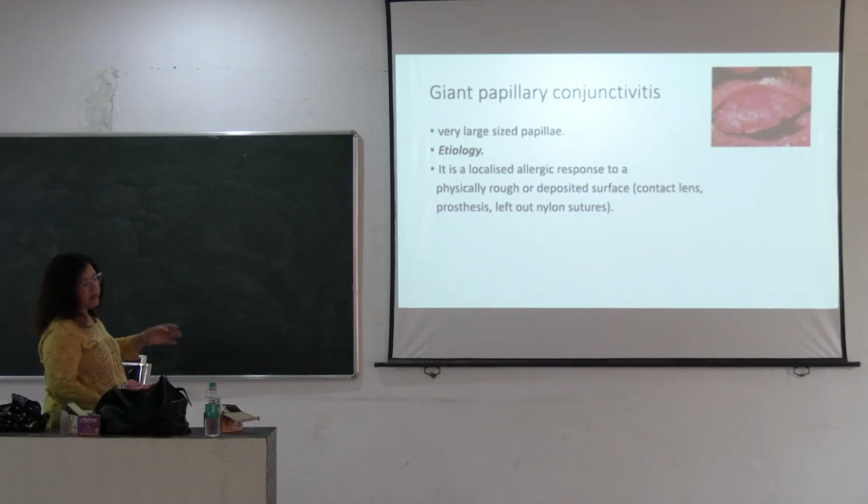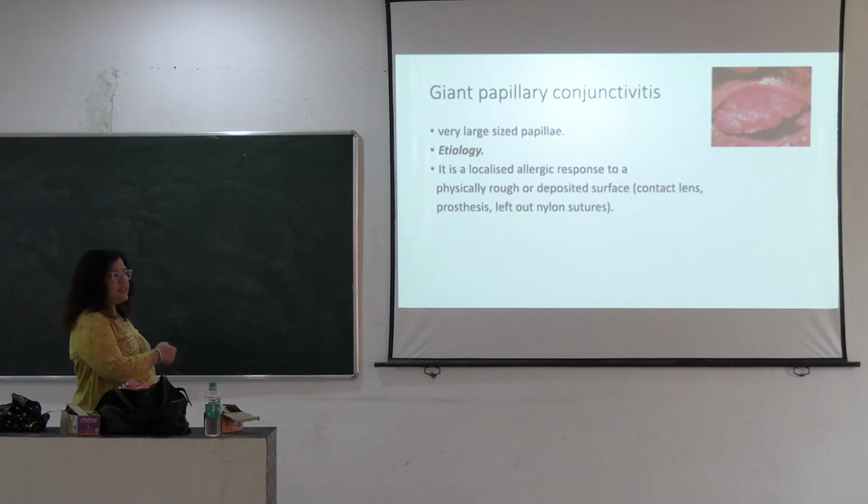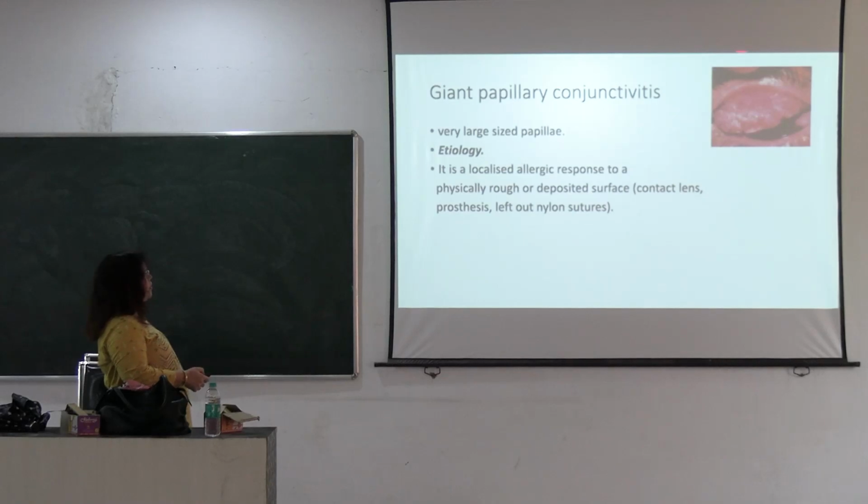Then giant papillary conjunctivitis. It is the same, but here the size of the papillae is bigger, and it does not respond to treatment. It is caused by contact lens wear or a prosthesis. The patient is wearing a prosthesis for a long time, or nylon sutures were left after cataract surgery or any other kind of ocular surgery, which causes rubbing, and this type of papillae is formed. So its treatment is surgical excision of the papillae.